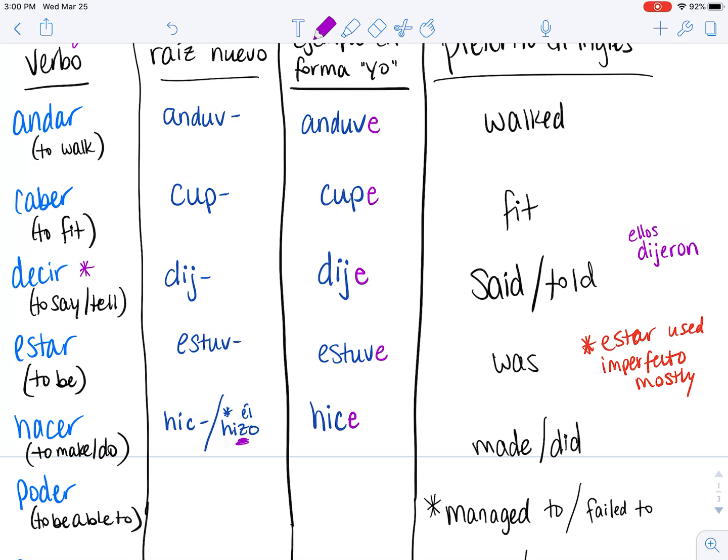Next up, poder, to be able to. I put a little star over here in the English section because we have a change of meaning in the pretérito for some of these verbs, poder being one of them. In the positive, it's going to take on the meaning that you managed to do something, as opposed to you could do something.